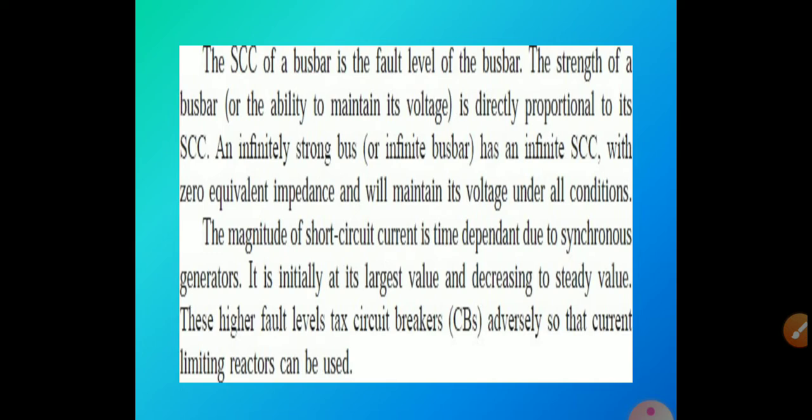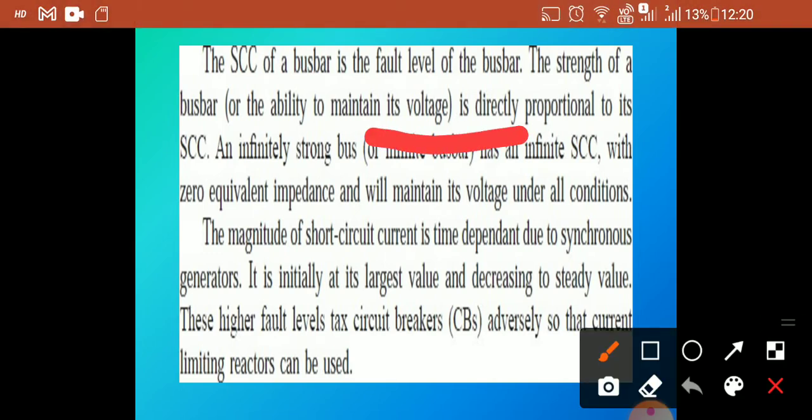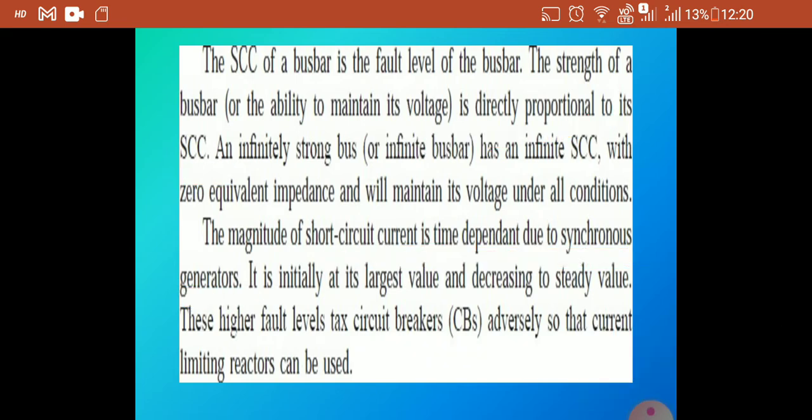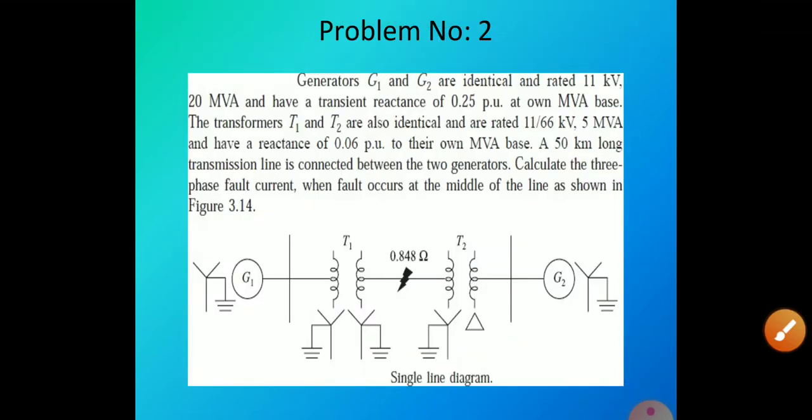The strength of the bus bar, its ability to maintain its voltage, is directly proportional to the short circuit current. The magnitude of short circuit current is time dependent due to the synchronous generator. A higher fault level adversely affects circuit breakers, so current limiting reactors can be used for safety purposes. So this is example problem number 2.